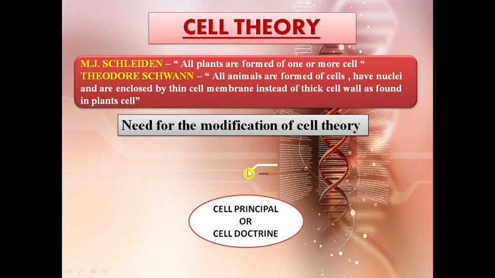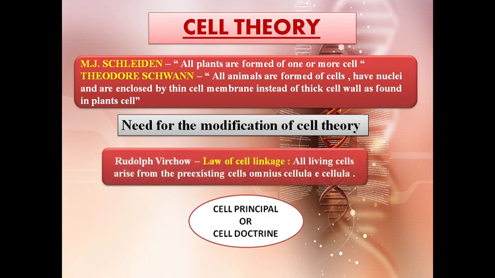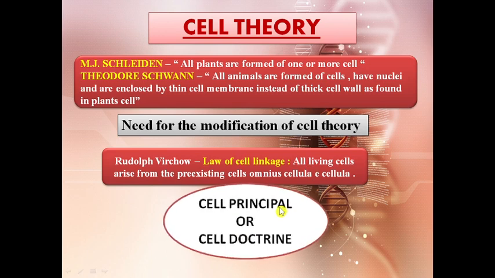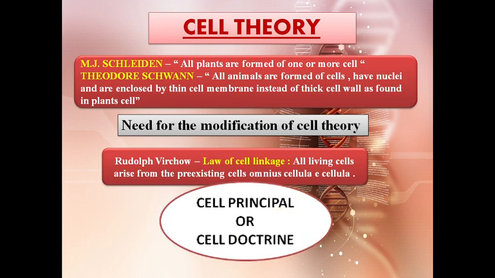It was done by physiologist Rudolf Virchow in 1858 that all living cells arise from pre-existing cells, which he called omnis cellula e cellula, and this was called the law of cell lineage. A number of other modifications were also carried out in the cell theory, and the modern cell theory is known as cell principle or cell doctrine, which applies to almost all living organisms like plants, animals, microorganisms, and it incorporates all the modern findings of the cell.